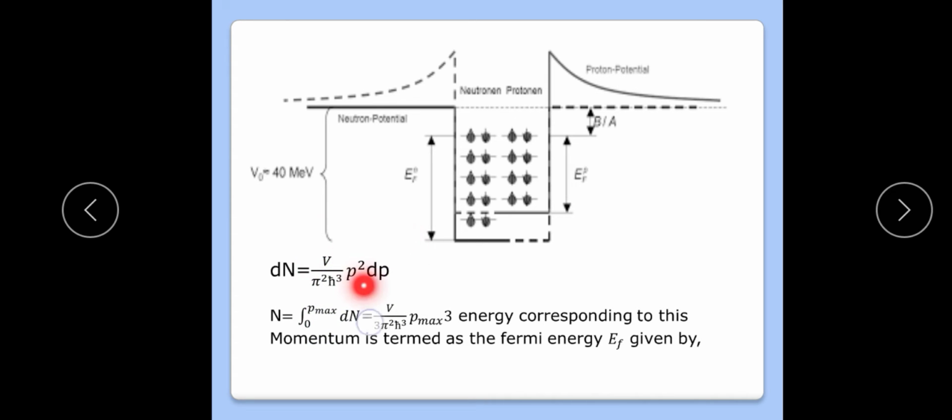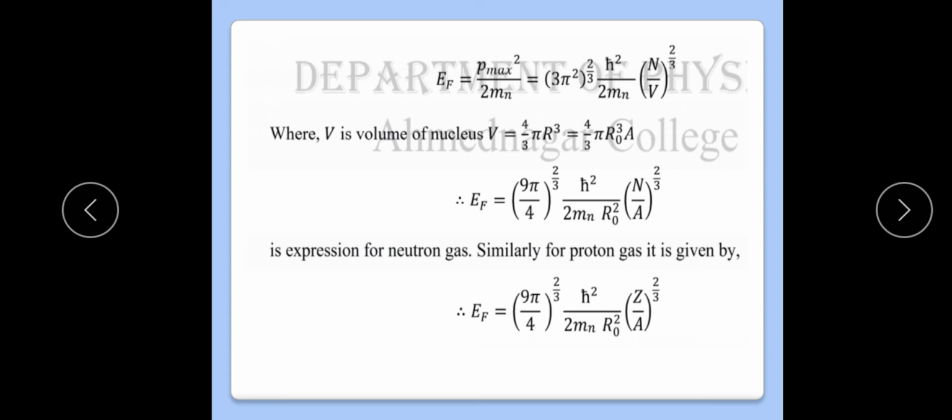The integration of p square is p cube by 3, so we get p cube divided by h cross cube, and the upper limit is P max, so we put P max here. And the energy corresponding to this is given as E F equals p square divided by 2 m n. We put here the value of p square from our previous result.